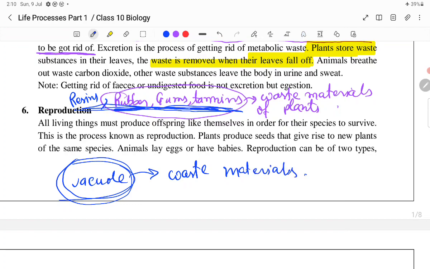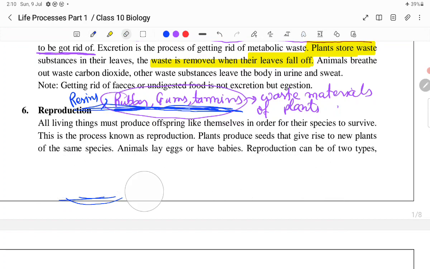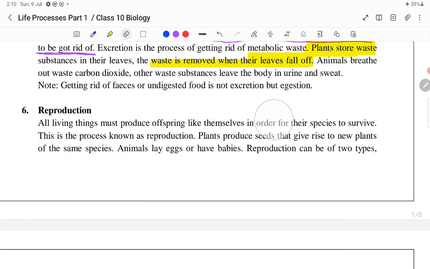Now we will talk about how animals perform excretion. As we know, in our human body we have kidneys, which perform osmoregulation, that is, maintenance of proper ionic and water concentration within our body. Animals breathe out waste carbon dioxide and other waste substances. For example, when we respire, we take in oxygen and breathe out carbon dioxide because it is toxic. So that is also a sort of excretion.